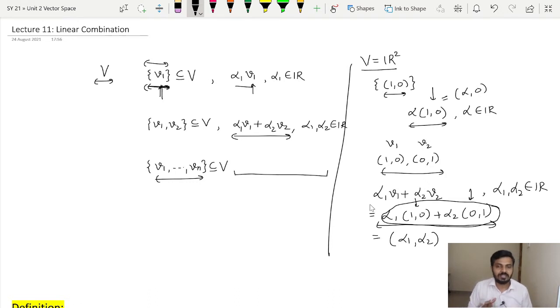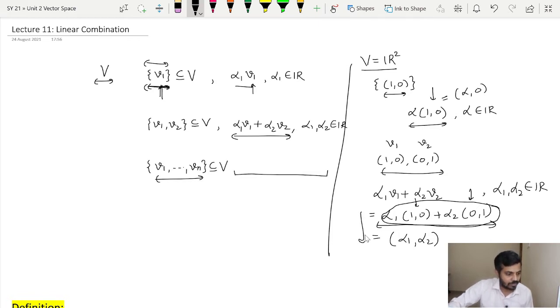Now similarly the idea can be extended to 3 vectors, 4 vectors and so on. The only thing to understand here is, if my vector space changes, my vectors are going to change. My vector space can be a set of polynomials or a set of matrices. In those cases my vectors will be polynomials and matrices. We are going to go through examples so you will understand it in a clear way.